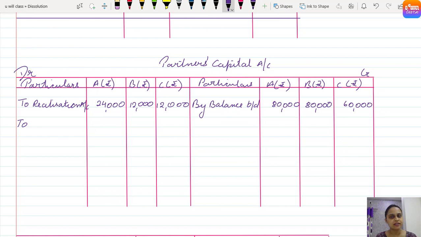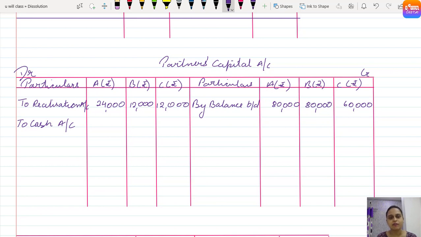Yes, because we have studied the process. First, outside liabilities are paid. Then, if any partner has given a loan, that loan is paid by the firm. Third, any capital balances, if there are any, are paid to the partners. So if in partners capital any balance comes, that will be paid to partners, so to cash account. Clear?